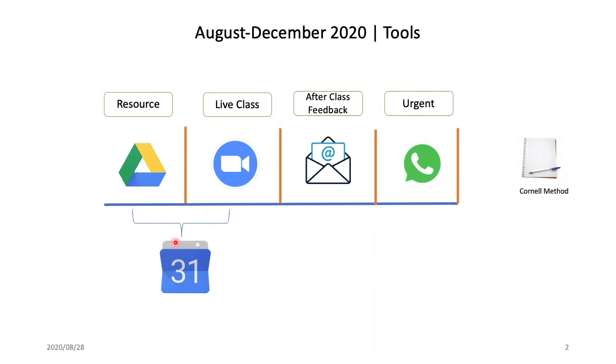So the four reasons are that students use mobile phones, and they can't have multiple apps working at the same time, and hence to reduce usage of multiple apps simultaneously. Third, easy access. And fourth, a single entry point to access both resources and class, to make it less complicated. Now, there are multiple alternatives for each of these which some people use. For example, Dropbox instead of resources. For live class, some people use GoToMeeting, some people use Facebook Live, and some people use Google Hangouts and Google Meet.